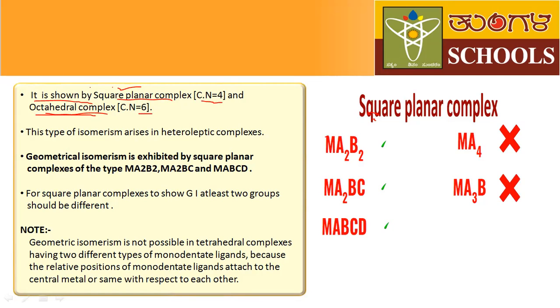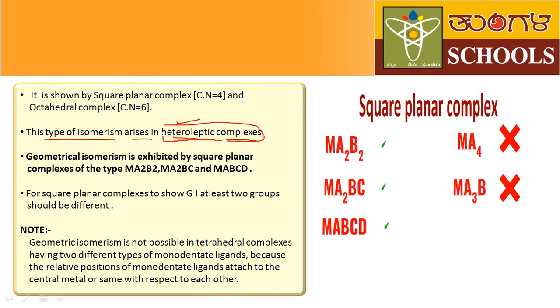Here you have to remember the geometrical isomerism is shown by square planar complexes and octahedral complexes. It is not shown by tetrahedral complexes. Next, this type of isomerism arises in heteroleptic complexes. In a previous video, we have learned what are heteroleptic complexes and what are homoleptic complexes. Here, geometrical isomers are possible in case of heteroleptic complexes.